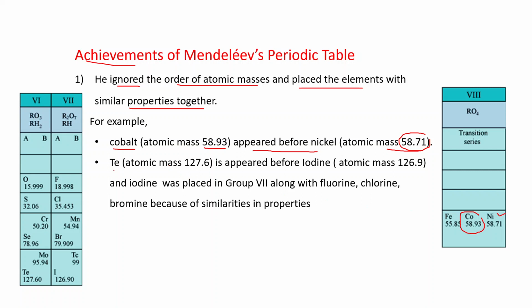In the same way, tellurium, atomic mass 127.6, appeared before iodine, atomic mass 126.9. You can again see this: this is tellurium and this one is iodine. The atomic mass of iodine is lower than that of tellurium. And iodine was placed in group 7 along with fluorine, chlorine and bromine because of the similarities in properties. Actually, the properties of iodine are similar to bromine, chlorine and fluorine. That's why Mendeleev reversed the increasing order of atomic mass at some places.